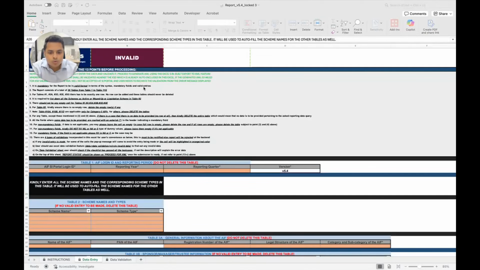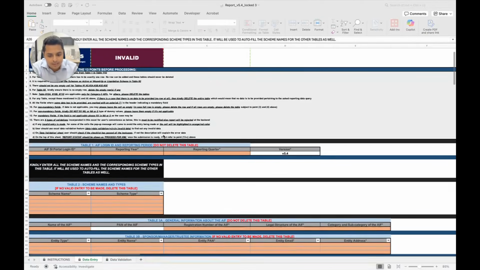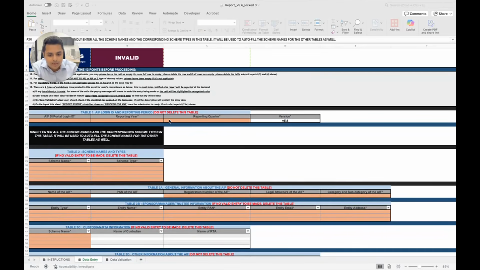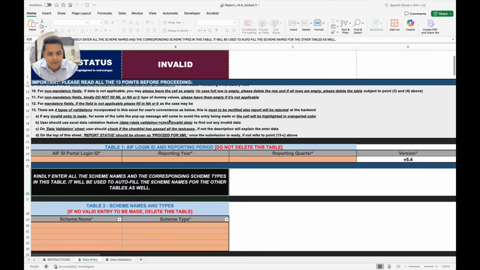This report has granular detailed disclosures. Let me go through one sample QAR of a category 1 AIF for your reference. So I wanted to go through a format of a quarterly activity report to help you understand how detailed and granular this report actually is.